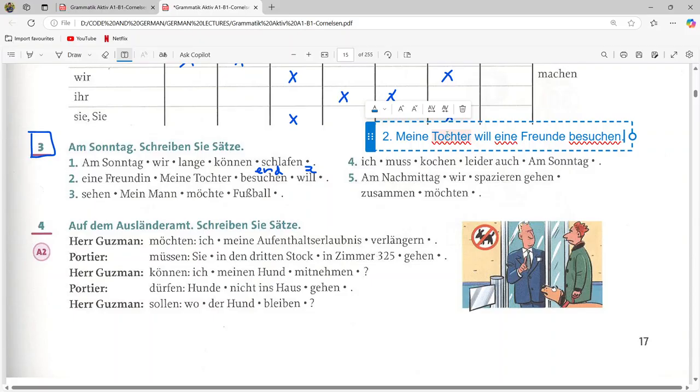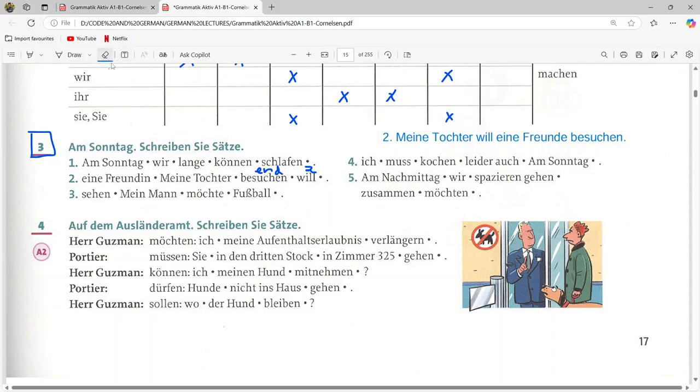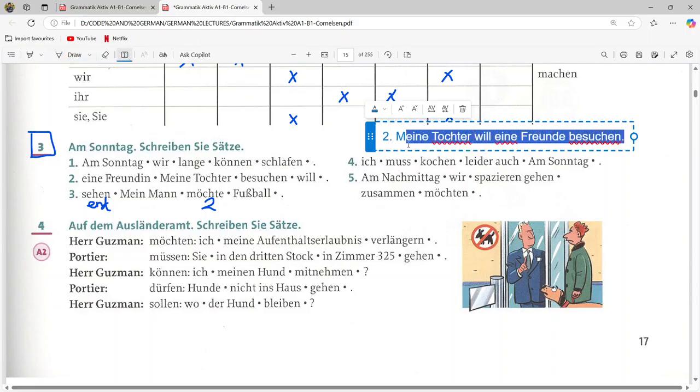Now we do the number 3 task. In the number 3 task, this is the normal verb, so it should go to the end, and this is the modal verb, it should go in the second position. This is the subject, this is the object. Okay, so let us start. So what will the sentence become?